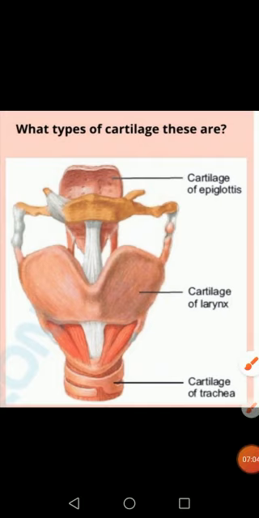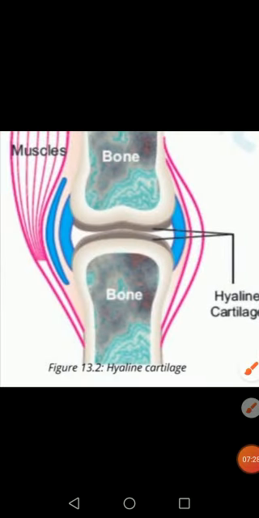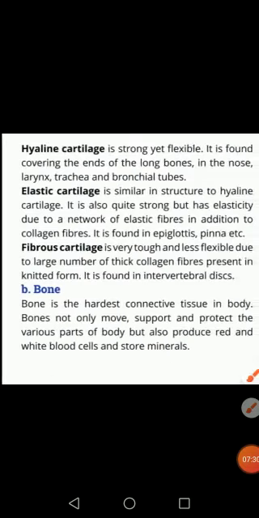Cartilage of the epiglottis is the elastic cartilage, and cartilage of the larynx is the hyaline cartilage, and cartilage of the trachea is also hyaline cartilage. So these are the different types of cartilage shown in this figure. Okay, so this is cartilage. Okay, next is the bones.